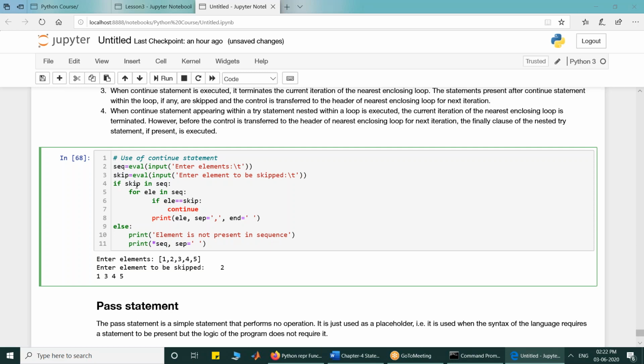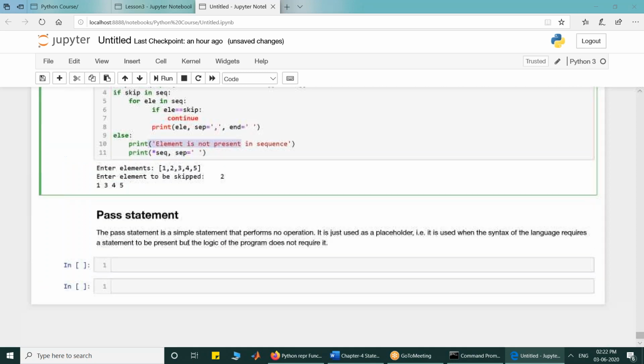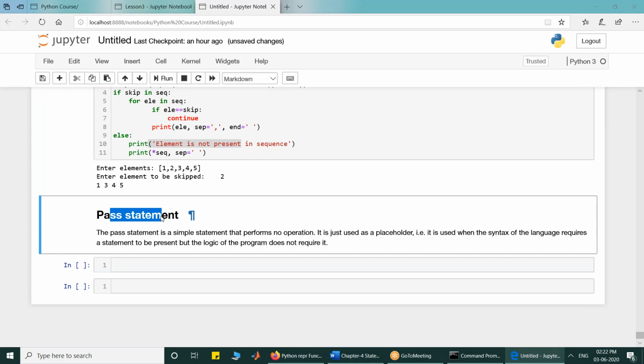So in a sequence, we got 1, 2, 3, 4, 5, and the skip element I entered is 2. Then it says if skip in sequence, then you are using a loop. When the element is equal to skip, you are continuing. So you are coming back and printing the rest, skipping that element. If skip is not in the sequence, you print that skip is not present in the sequence and terminate.